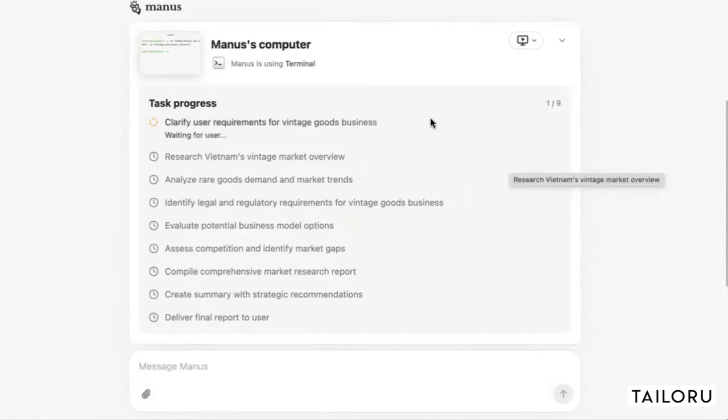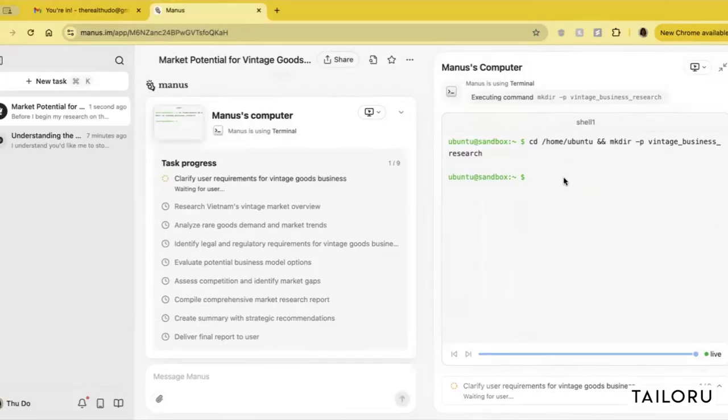In this context of researching the viability of a business idea, it's going to research the market, analyze trends, identify any legal and regulatory requirements, evaluate business model options, assess competition, compile a comprehensive market research report, create the summary, and then share it with me.